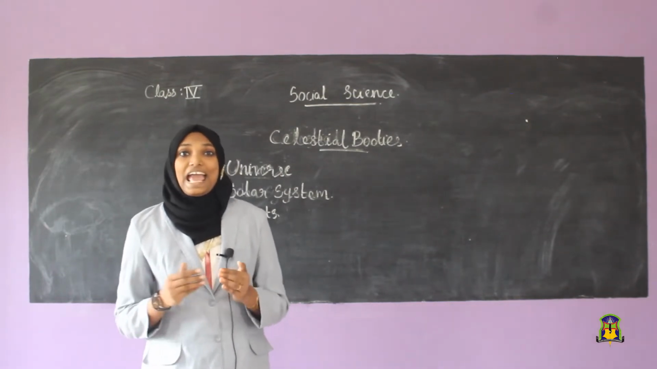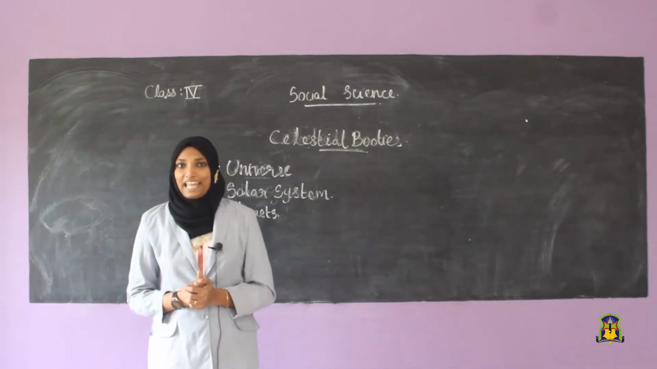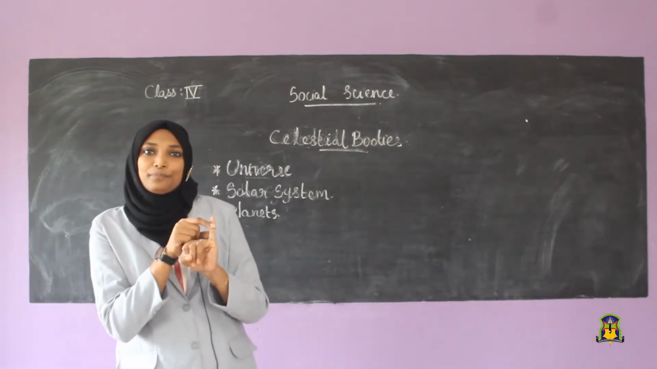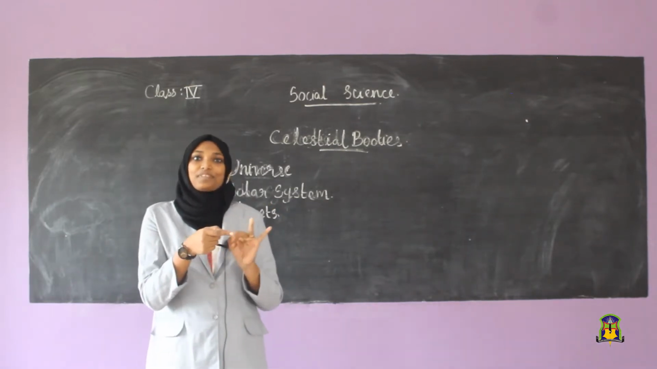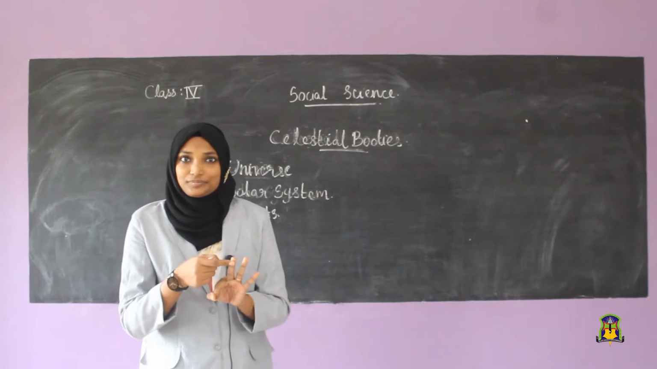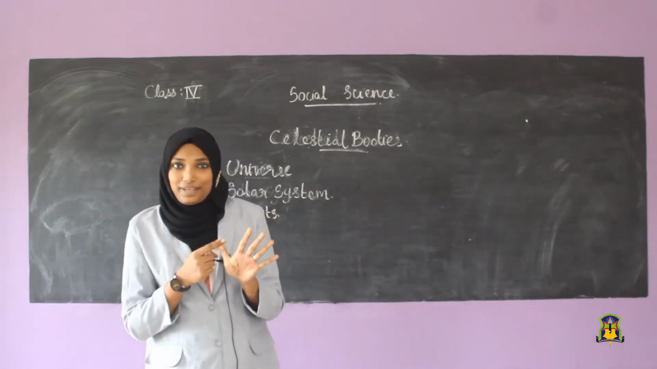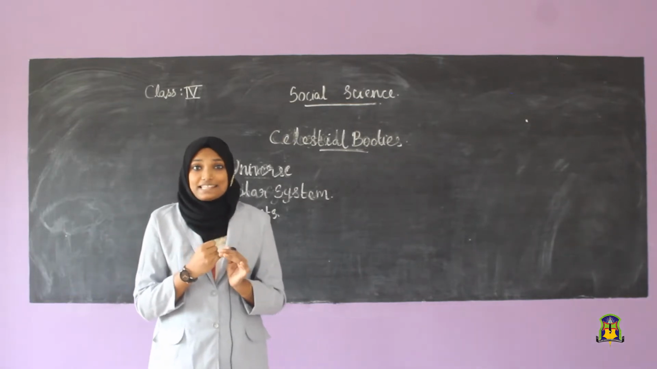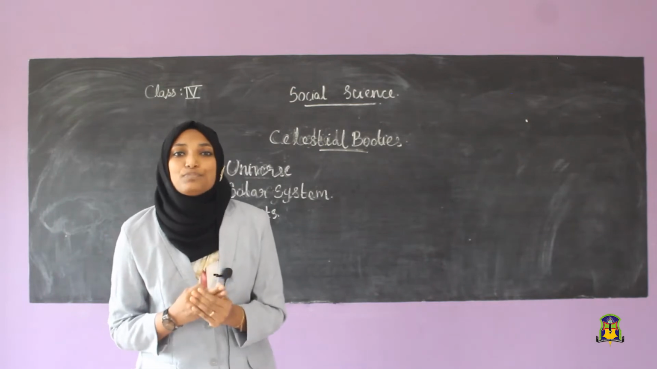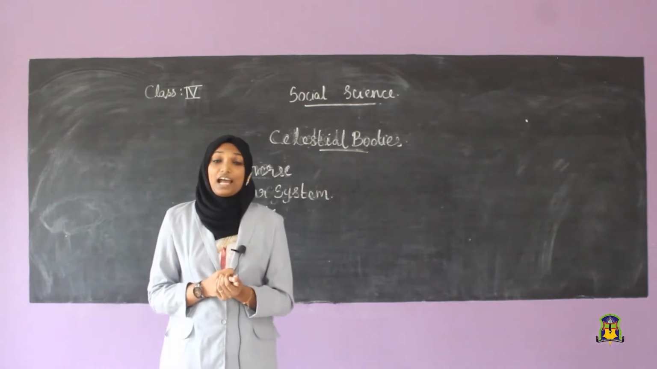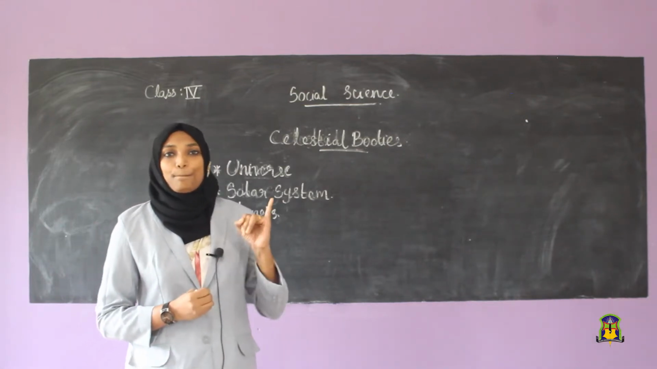There are 8 planets in our solar system. They are, first one, Mercury, Venus, Earth, Mars, Jupiter, Saturn, Uranus and Neptune.